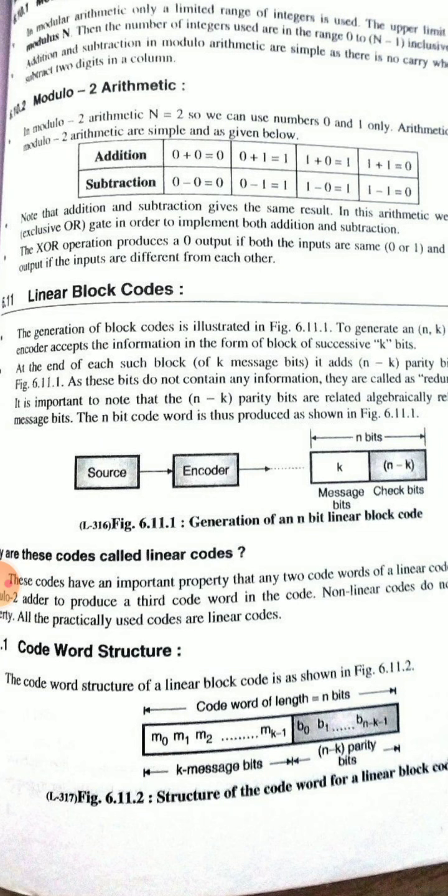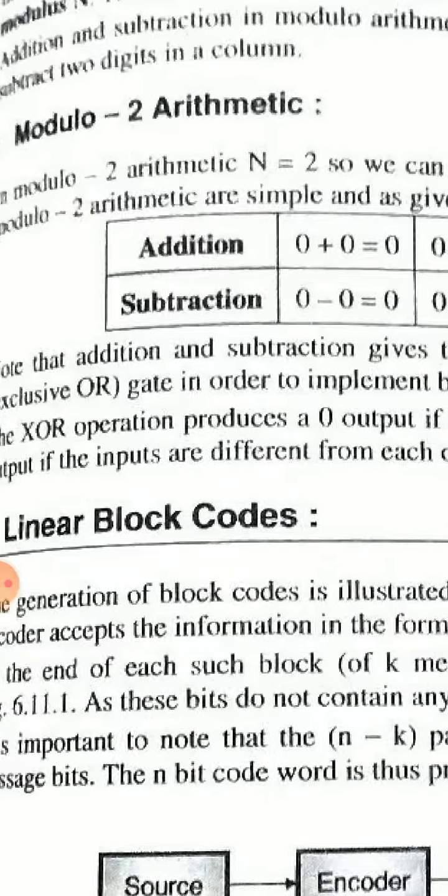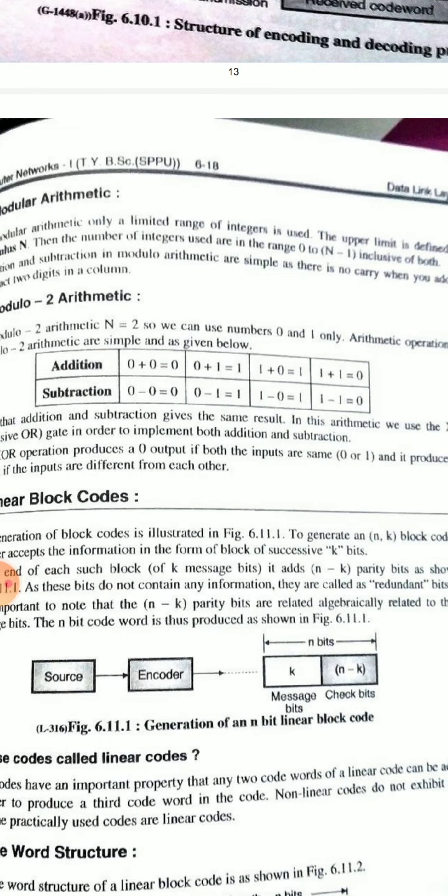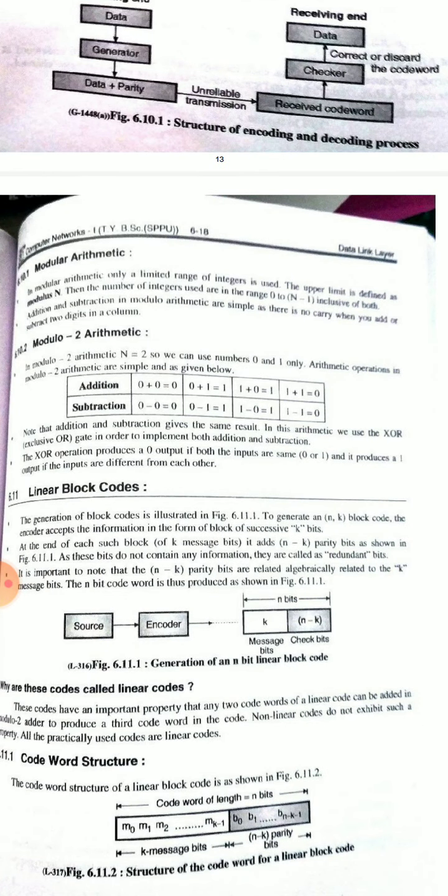See here, addition: 0 plus 0 is 0, 0 plus 1 is 1, 1 plus 0 is 1, and 1 plus 1 is equal to 0. Subtraction: 0 minus 0 is 0, 0 minus 1 is 1, 1 minus 0 is 1, 1 minus 1 is 0. Note that addition and subtraction give the same results in this arithmetic. We use the XOR, exclusive OR gate.